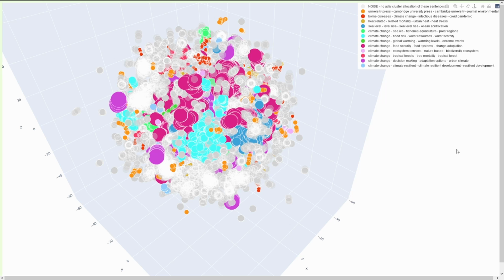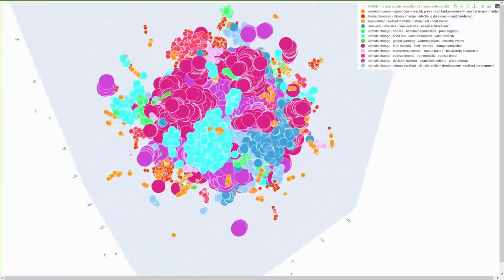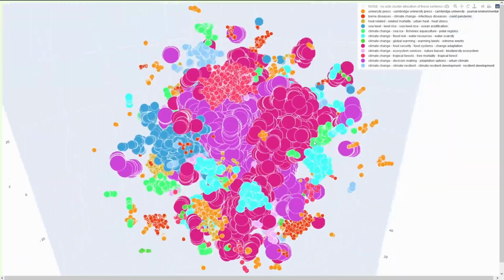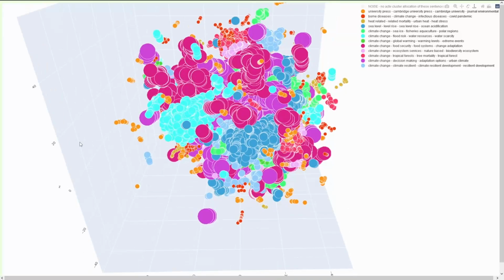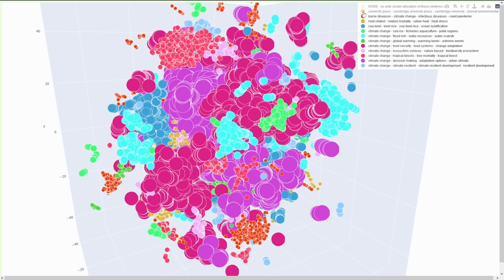And this is exactly what I have done here. I did a little bit further fine-tuning. At first, what we do is we get rid of the noise. So we have only the valid cluster structures that we have here from sentence embedding with UMAP, with HDBSCAN. And then we do away with University Press and Cambridge University Press and the Journal of Environmental something. We get rid of this too. And then, of course, there's also the COVID pandemic, the disease.